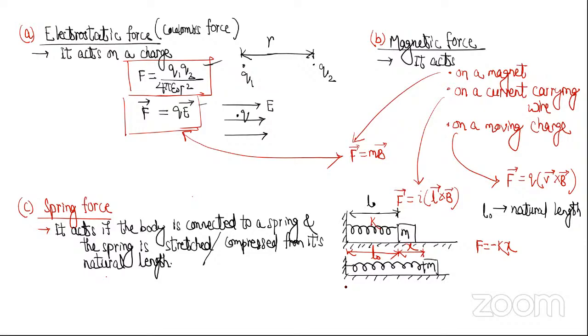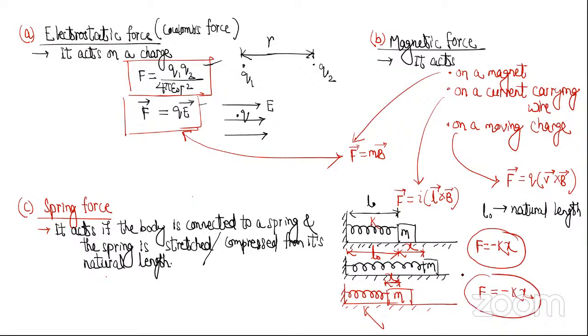Now let's say the spring is compressed. See how much it is compressed. Let's say now the spring is compressed by this much. So now force can be written as minus kx. So you remember this formula: force equal to minus kx. Many times it is written as force equal to k into delta x. Now, what is the difference between these formulas?